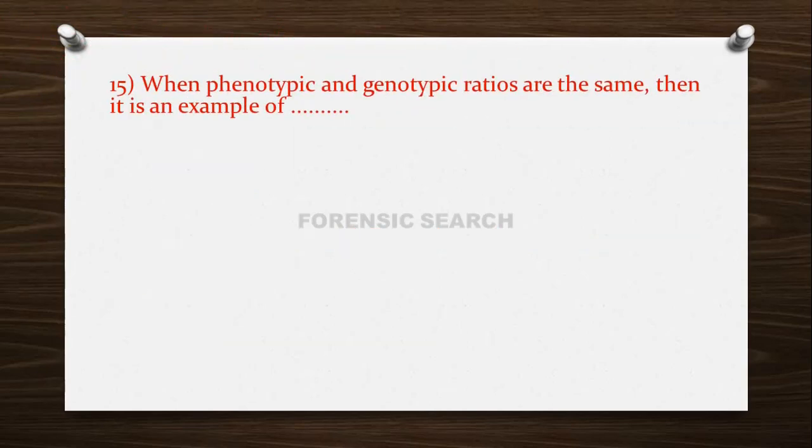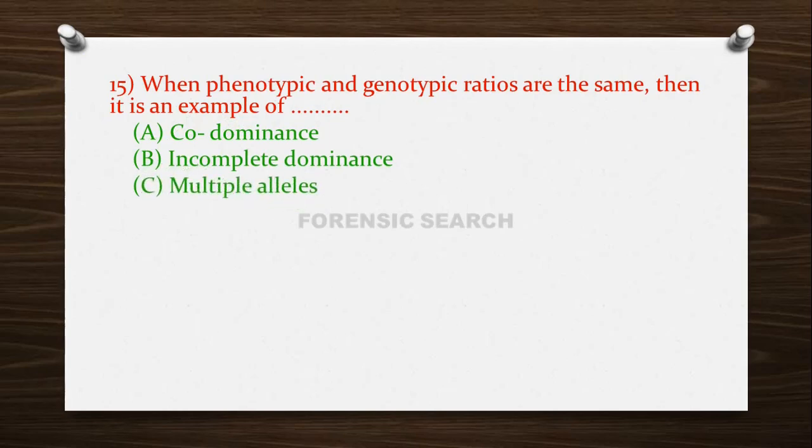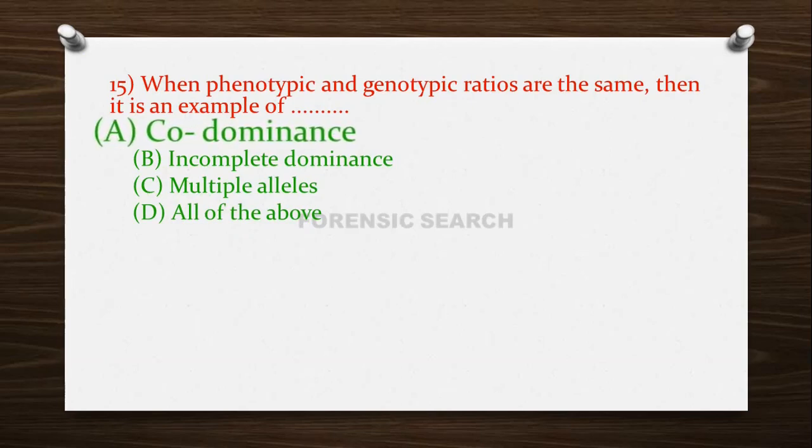Then the next question is, when phenotypic and genotypic ratios are the same, then it is an example of option A, codominance, option B, incomplete dominance, option C, multiple alleles, and option D, all of the above. So the correct answer of this question is option A, that is codominance.